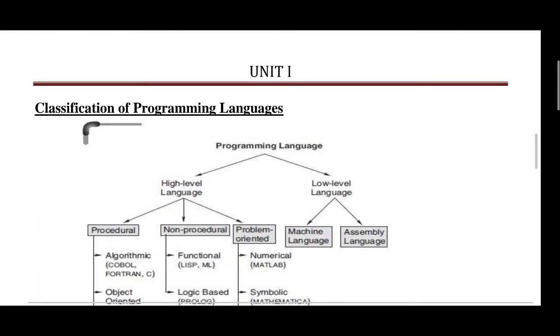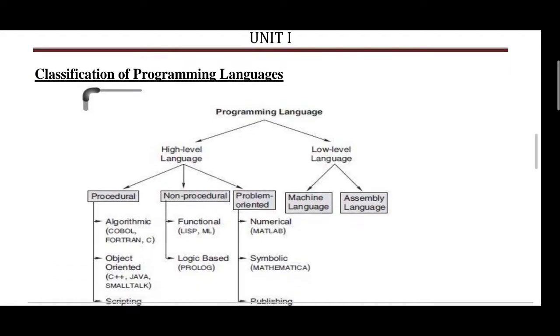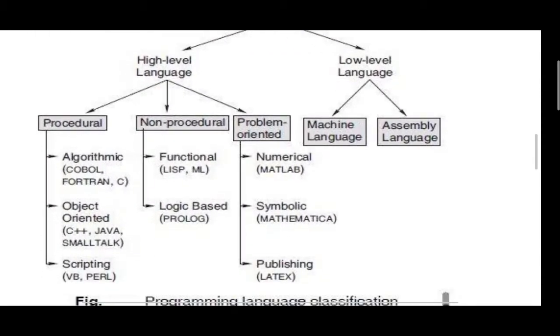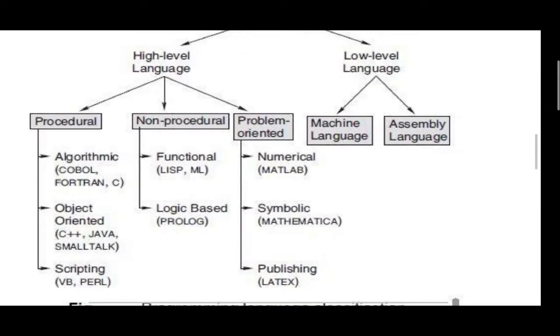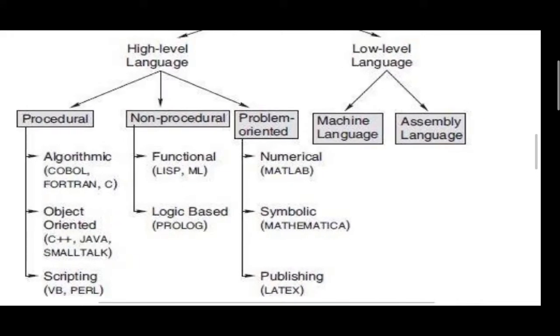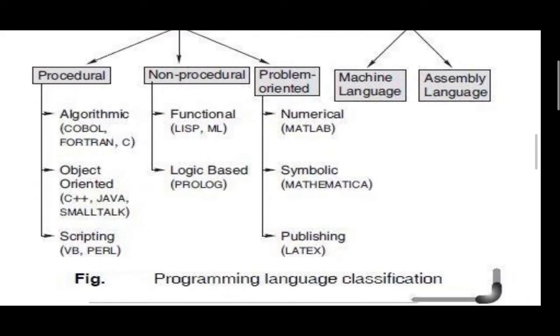Classification of programming languages: high level language and low level language. In high level language we have procedural, non-procedural, and problem oriented. Procedural, algorithmic: COBOL and Fortran.